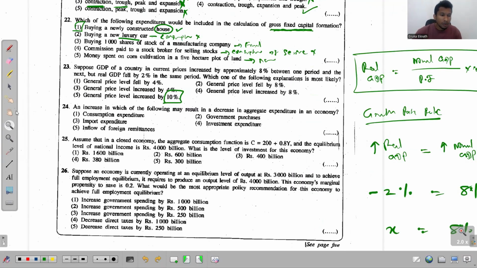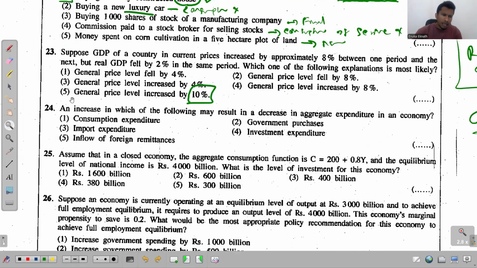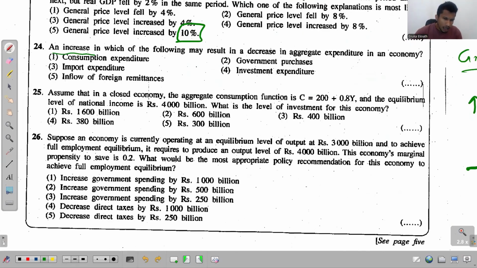Right. Now look at question 24. Here it says, an increase in which one of the following may result in a decrease in aggregate expenditure in an economy.